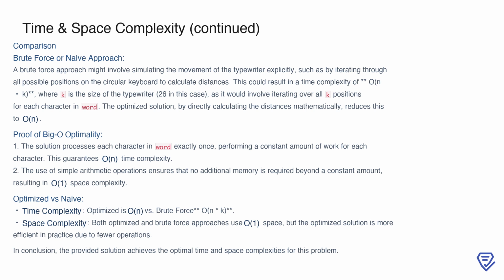This is provably optimal because the algorithm performs a constant amount of work for each character, ensuring O(n) time complexity, and its space usage remains O(1) due to the absence of additional data structures. In conclusion, the optimized solution outperforms the brute force approach in terms of time complexity while maintaining the same O(1) space complexity, making it the most efficient choice for this problem.